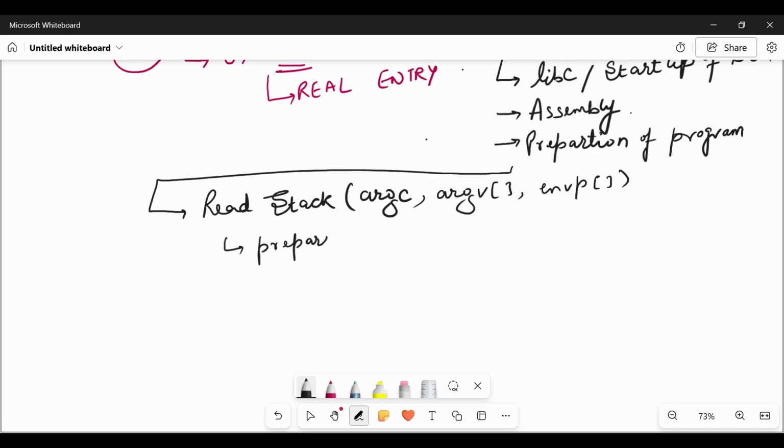It will check how many arguments are there and what will go into which part. So it prepares the arguments, and after that it calls __libc_start_main, which is a part of the glibc library.